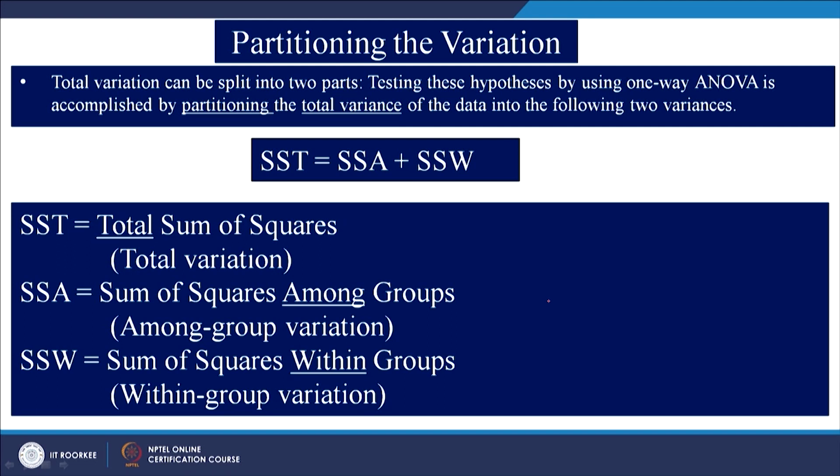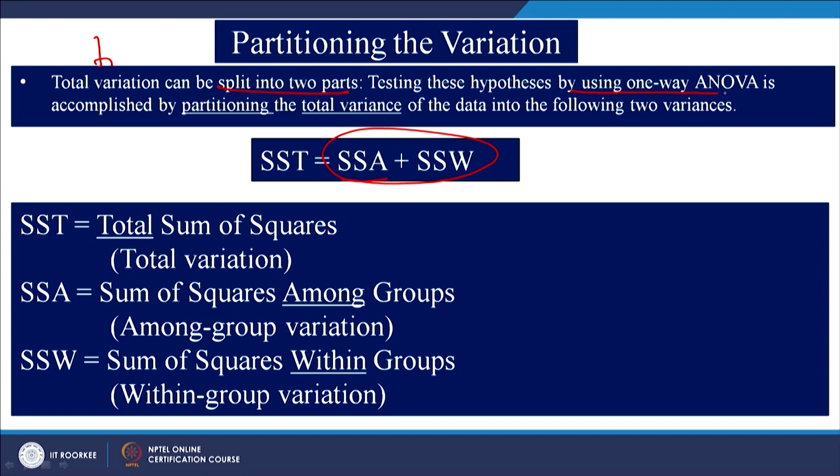As I said, there is something called total sum of squares, which is nothing but the summation of these two. It is the among group sum of squares and within group sum of squares. So, total variation can be split into two parts.